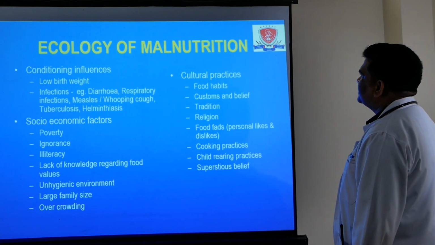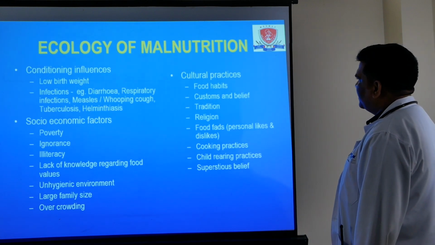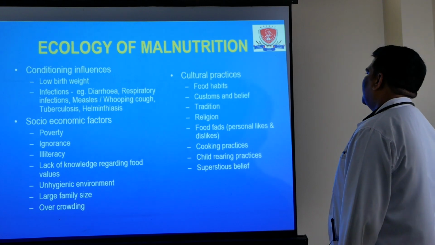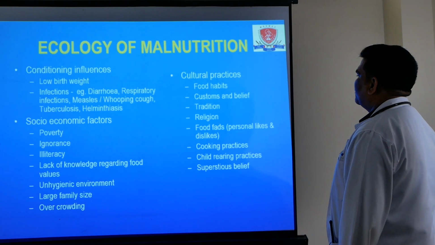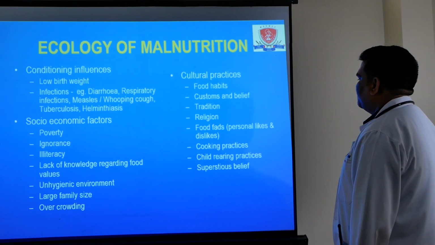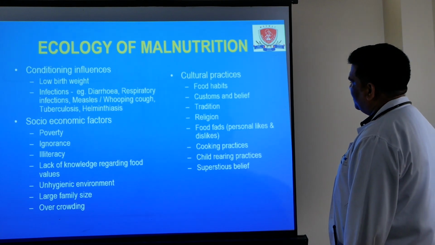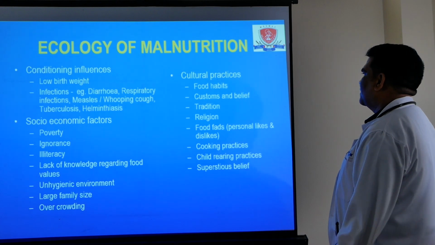Along with this, some socio-economic factors are also important: poverty, ignorance, illiteracy, and lack of knowledge regarding food values. Mothers are illiterate, they don't know how to prepare food or what the proper food value of that food is. There is an unhygienic environment, large family size, unequal distribution in the family, and overcrowding.